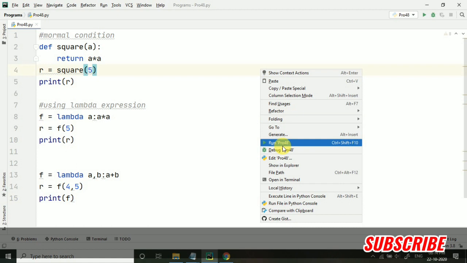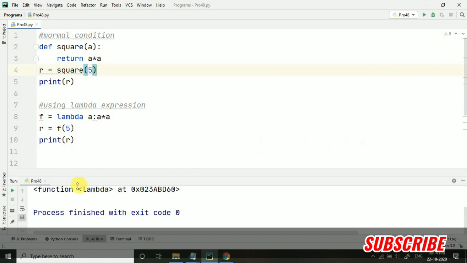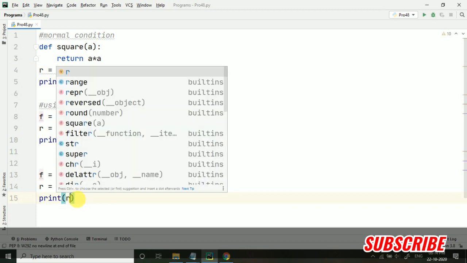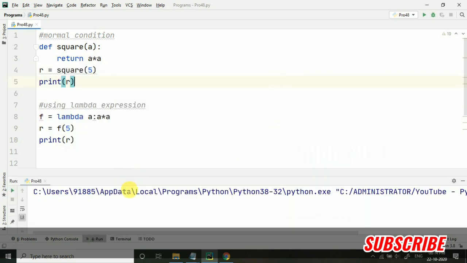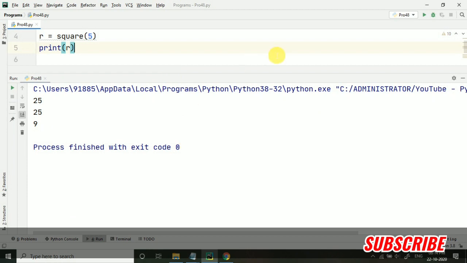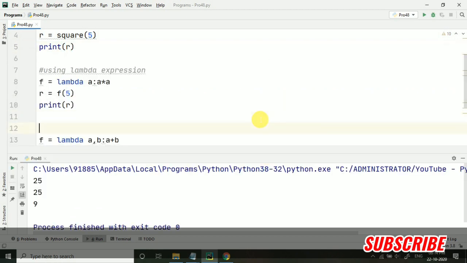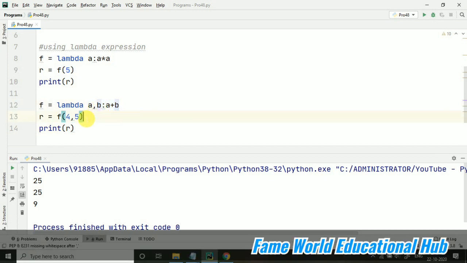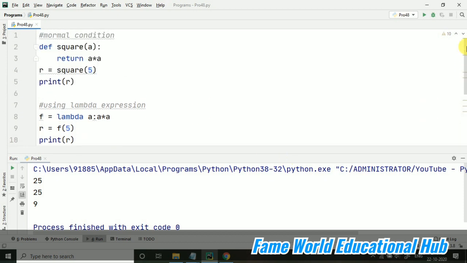So okay, it's returning... actually, I have to print this r. It was holding the value. Okay. So here you can see it's returning 9. That is correct. Obviously, that's correct, because we have just taken a plus b for these two a and b values 4 and 5 which we have taken. So our program and the lambda function is working properly. You can see it's correctly working, and I hope it is clear to you.